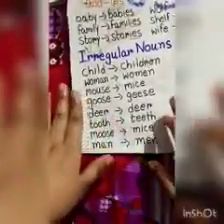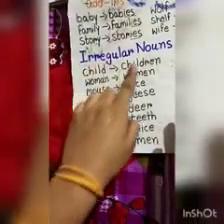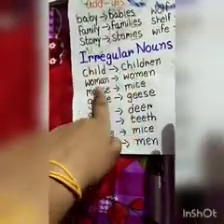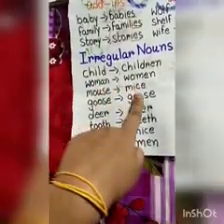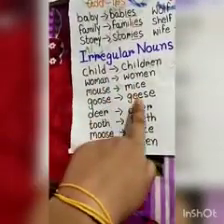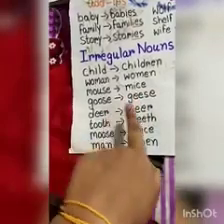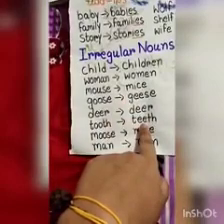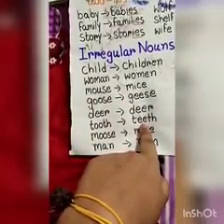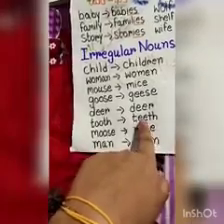Like child will become children, woman will become women, mouse, mice, goose, geese, deer will be deer, tooth, teeth. We don't say how many tooths or teeths you have. We say how many teeth you have.